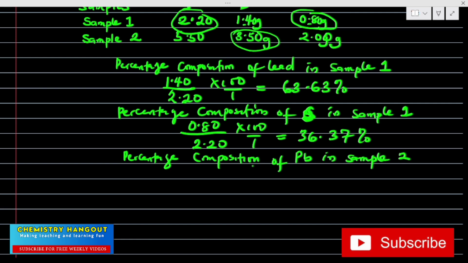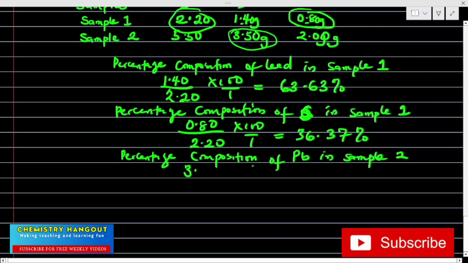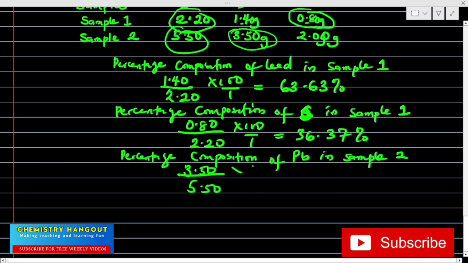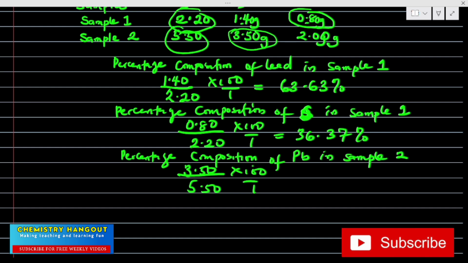So we have 3.50 over the total mass, 5.50, times 100 over 1. So 3.50 times 100, then divide by 5.50. What's it giving me? Interesting. 63.63%. Can you see that now?